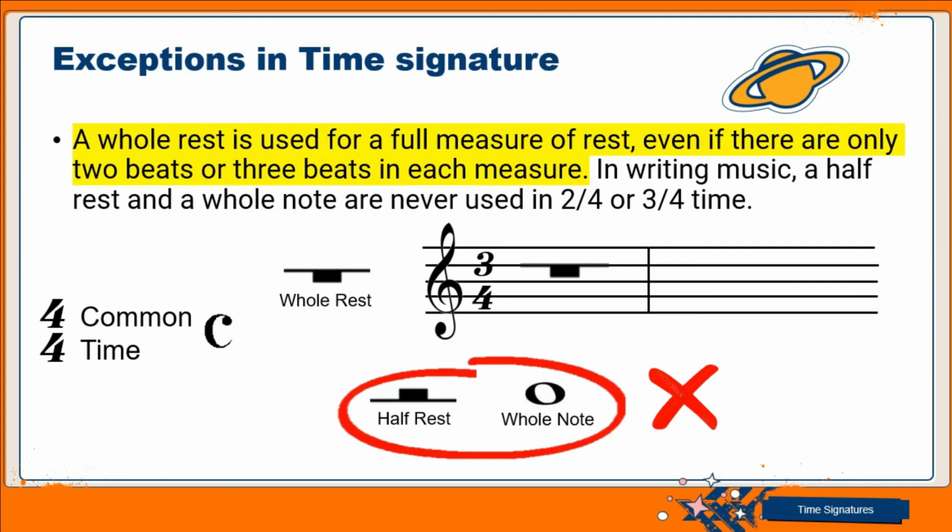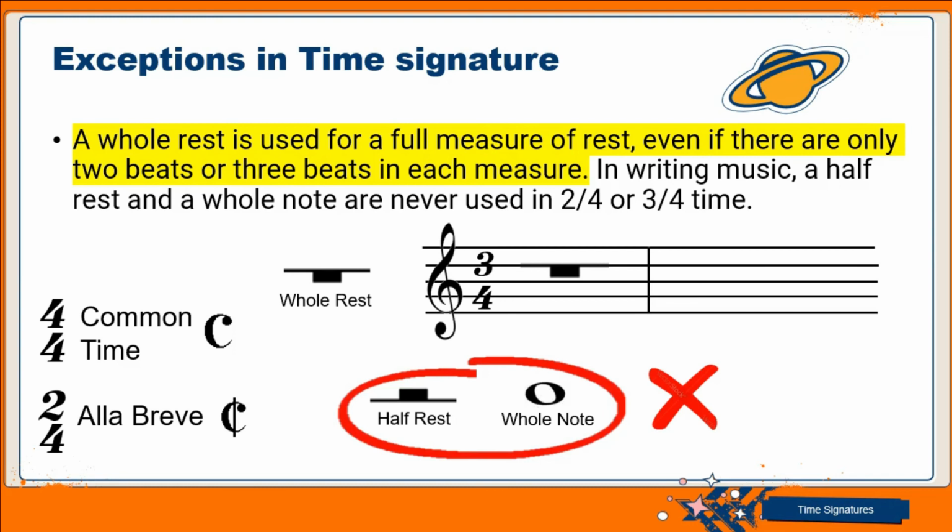Now there's another time signature that is as common as the 4/4 time. It's called the 2/4 time. The 2/4 time is also called the alla breve, and that is how you have that vertical stroke on the C, showing that you are dividing it into 2.